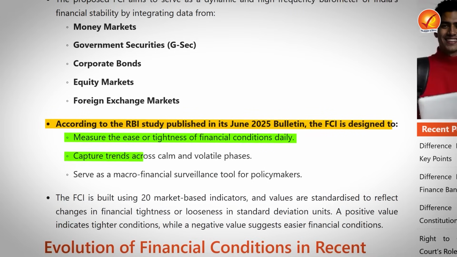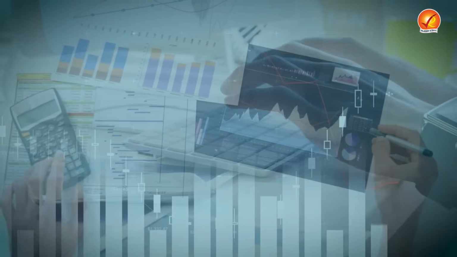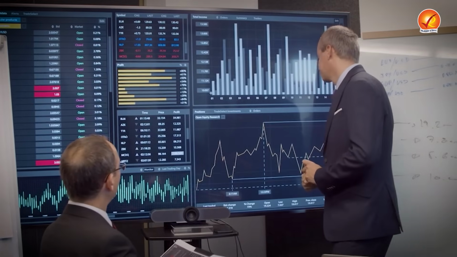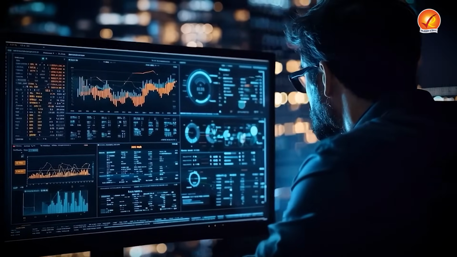Now, the second purpose is to capture various trends across calm and volatile phases inside the country, on different financial instruments and financial indicators. So for all the financial indicators, the purpose of this index is to capture the trends in the market. And if we capture the trend, we'll be able to anticipate if in future there might be a crisis coming.